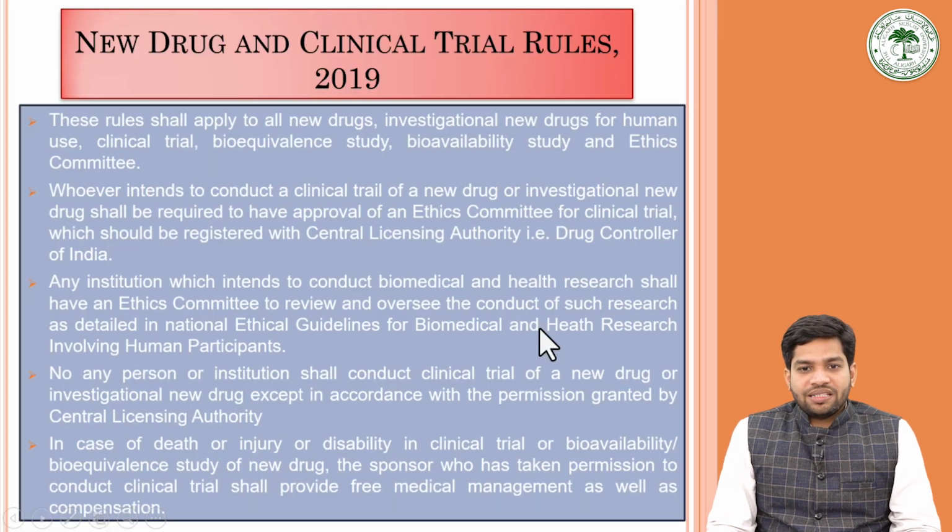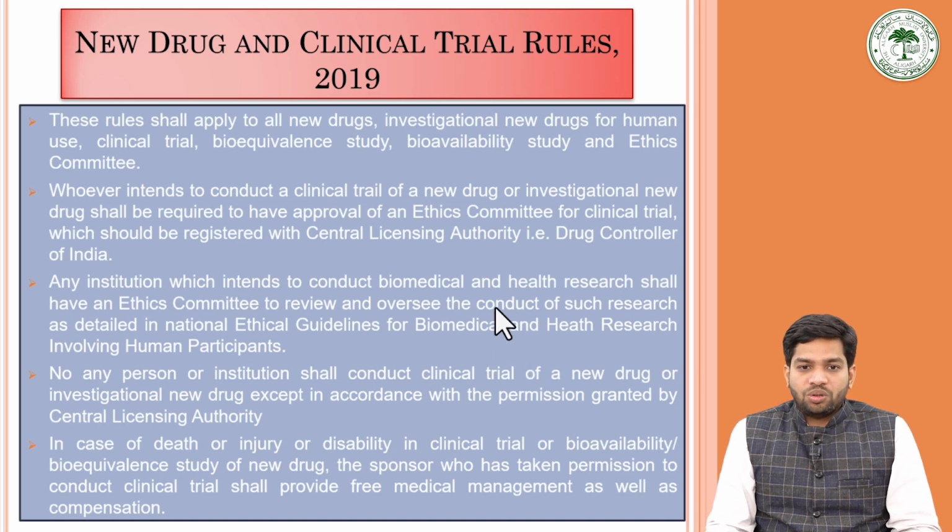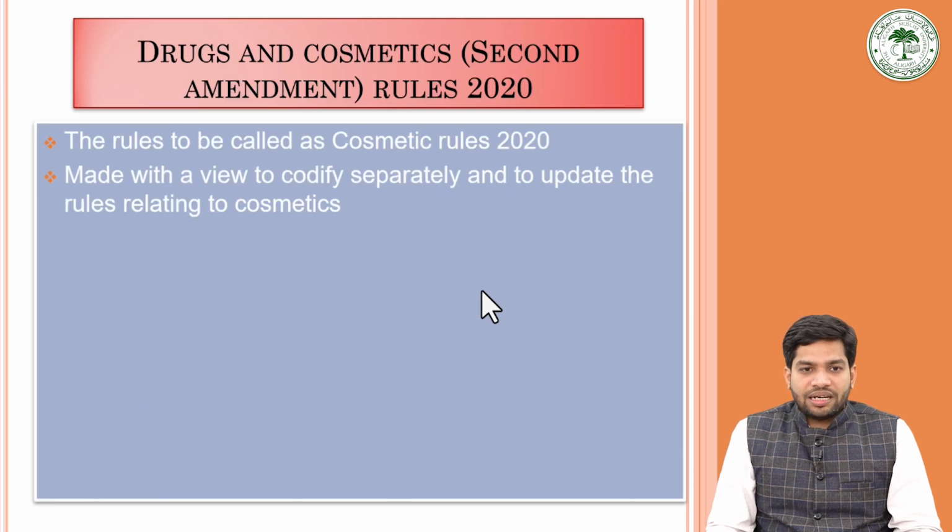So to summarize the New Drugs and Clinical Trial Rules: for a clinical trial, proper ethical clearance and licensing from the central licensing authority should be obtained, and in case of any death, injury or disability due to the clinical trial, compensation shall be paid by the sponsor who has taken the permission for the clinical trial. So this is about the clinical trial and new drug rules.